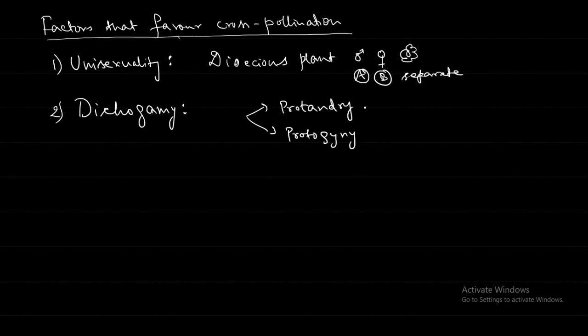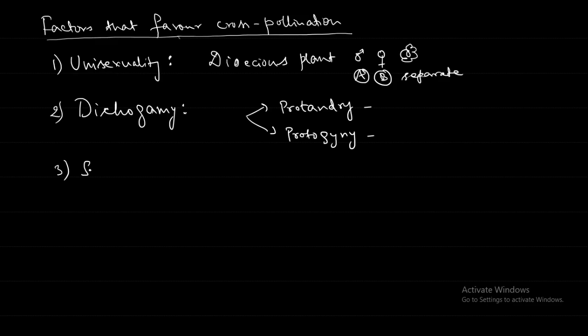So in this one, examples are lady's finger, sweet pea, salvia and sunflower, whereas in protogyny it is the custard apple and peepal. In either case, cross pollination is the only possibility, because first the male part, the androecium, is maturing, then there is no other possibility. The same flower we are not going to get the pollination, it has to go to the other one. So that is why protandry, protogyny also favor the cross pollination.